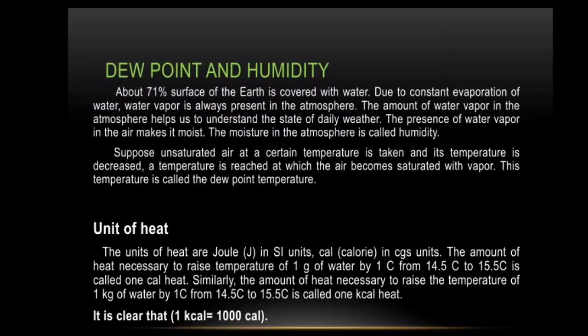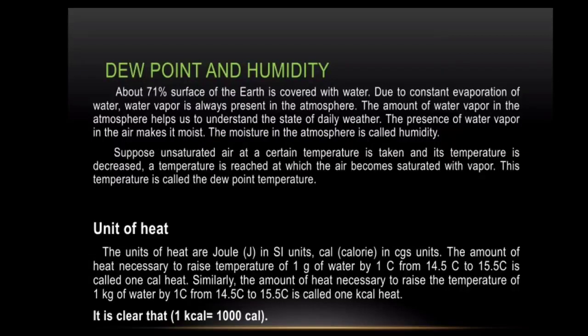Unit of heat. The units of heat are joule in SI units and calorie in CGS units. The amount of heat necessary to raise the temperature of 1 gram of water by 1 degree Celsius, that is from 14.5 degrees Celsius to 15.5 degrees Celsius, is called 1 calorie heat.